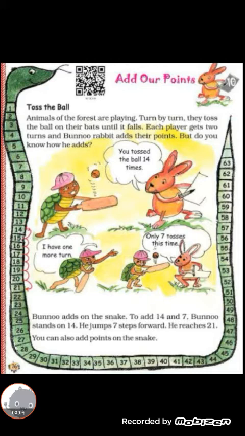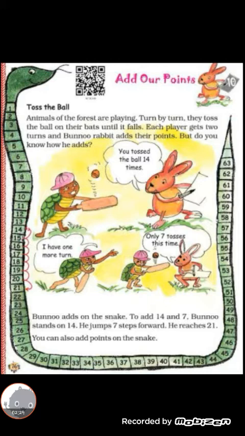Animals of the forest are playing. Turn by turn, they toss the ball on their bats until it falls. Each player gets 2 turns and Bunny Rabbit adds their points. But do you know how he adds? Children, carefully note the points.